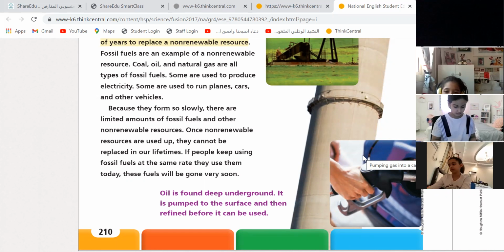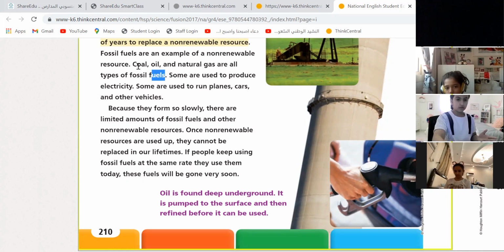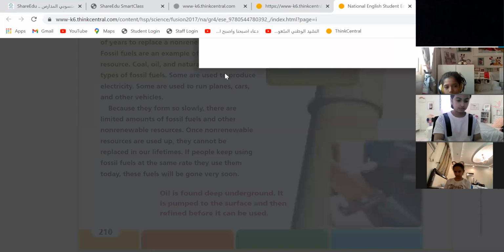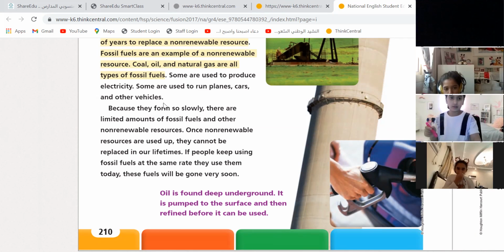Also, coal, oil, and natural gas. All these are types of fossil fuels. So coal, oil, and natural gas, all these can be fossil fuel. Let's underline them together, guys. Come on, let's underline them together. And some are used to produce electricity, some are used to run planes, cars, and other vehicles.